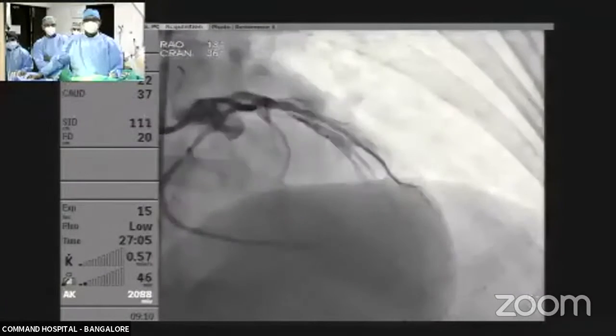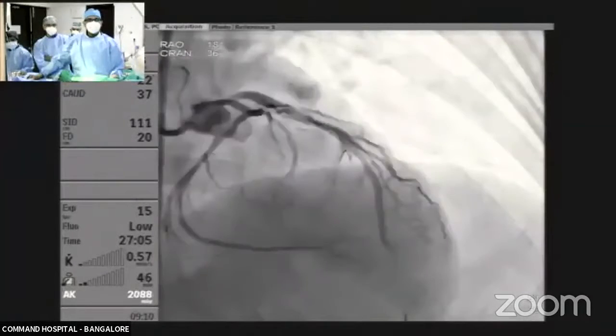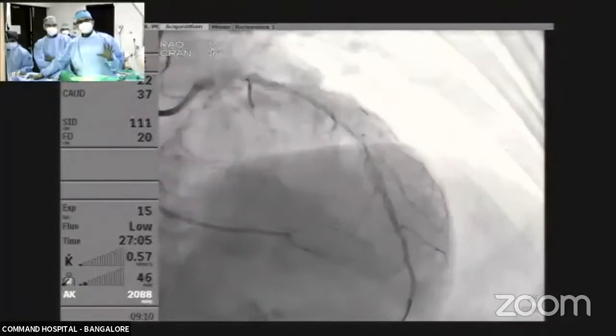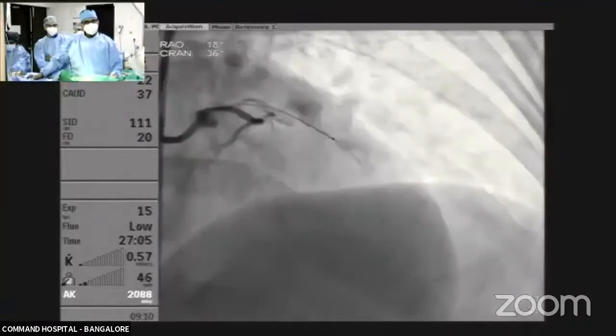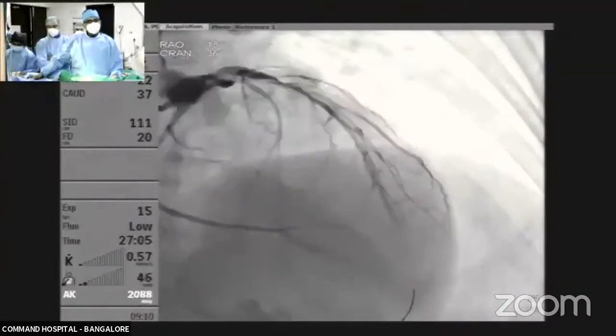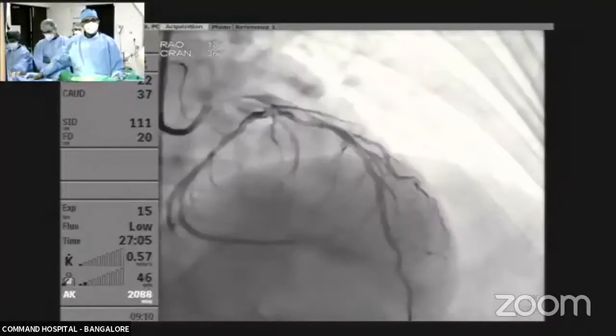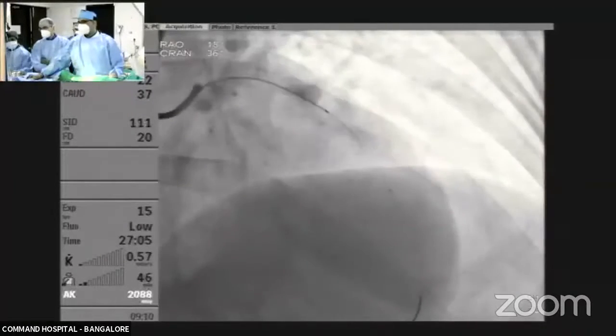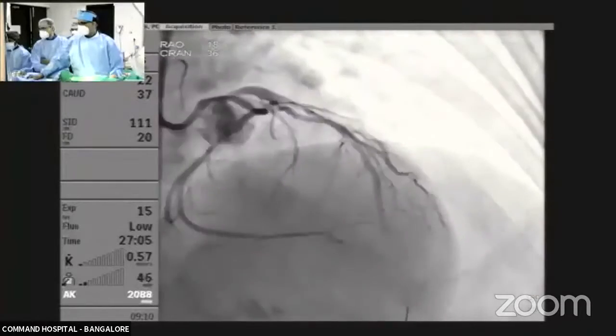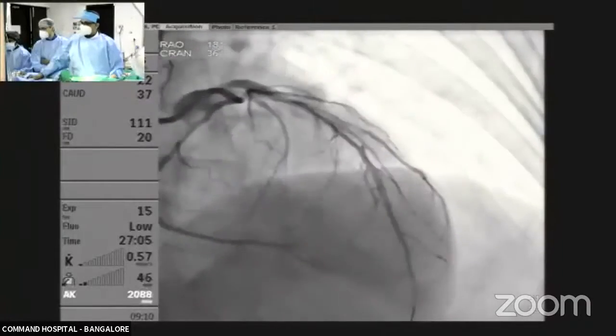So now we saw a highly fibrocalcific lesion. So now that we've decided, we are definitely going to stent the distal segment. So any points of view on how we should prepare it? We have seen the morphology of that lesion. You can show that particular lesion again. Come back, distal lesion.